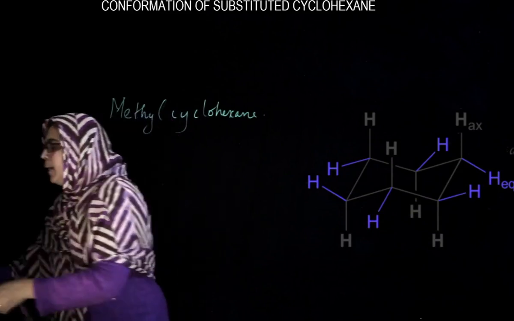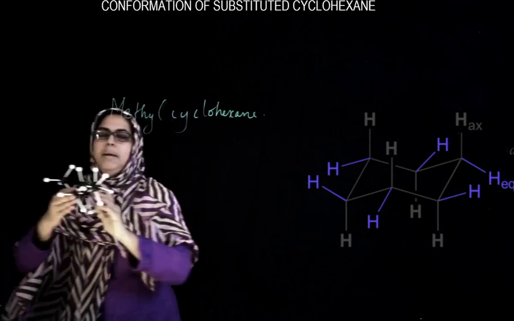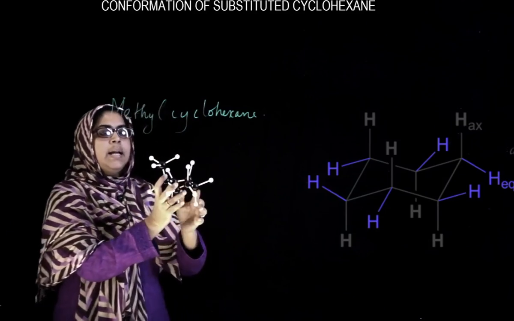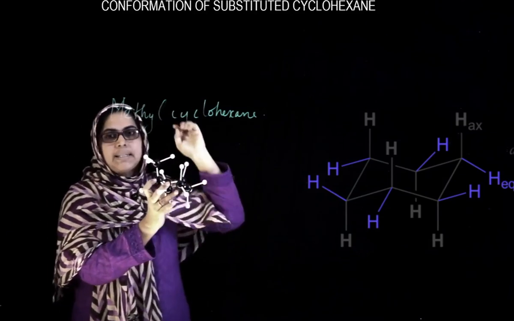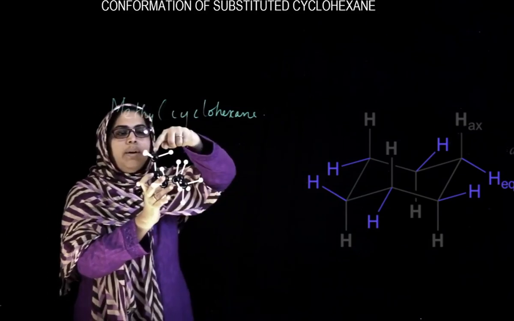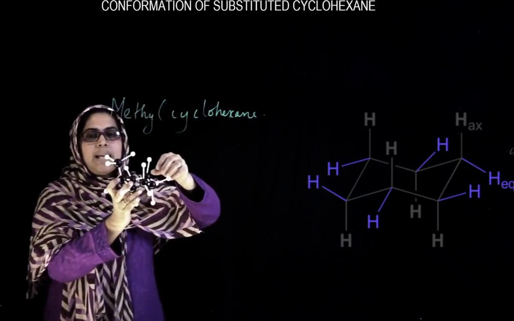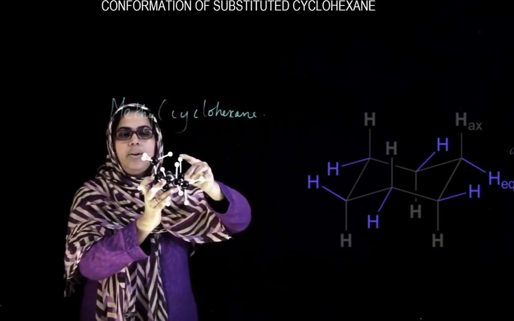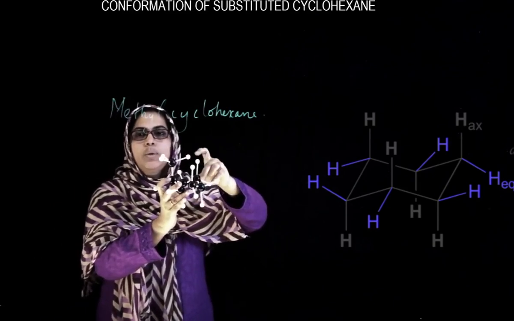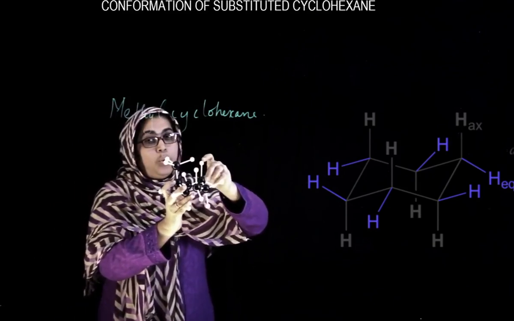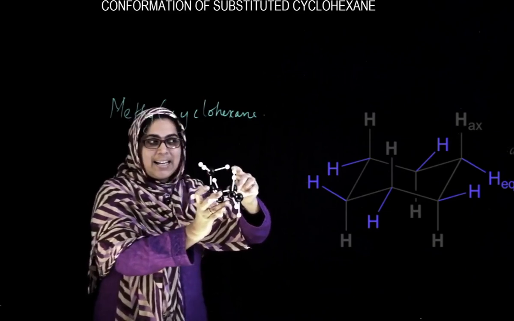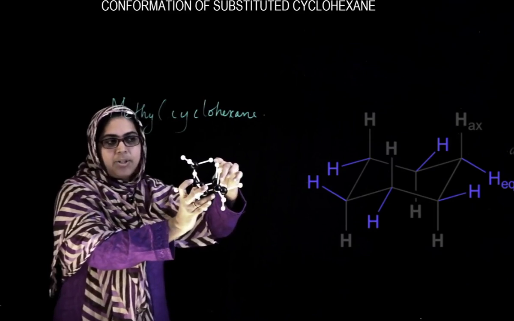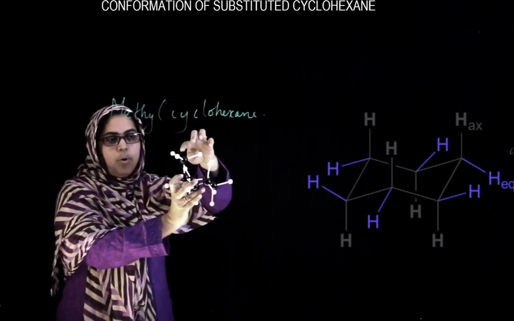When we take the molecule methyl cyclohexane, we can see that in this case the methyl group is on the axial position. When we take the other axial hydrogens, that is 1, 2, 3, the third hydrogen is here, in close vicinity. That means crowding is there between the axial hydrogen and the axial CH3 group.